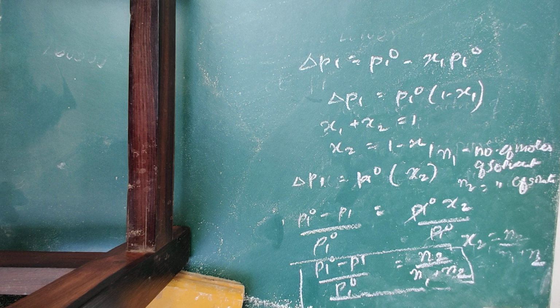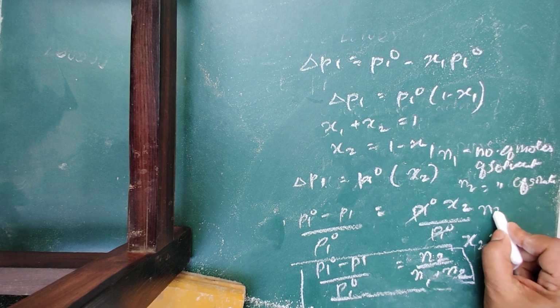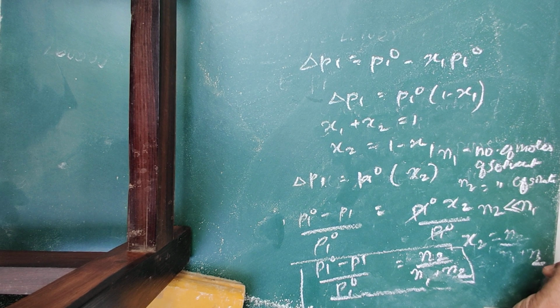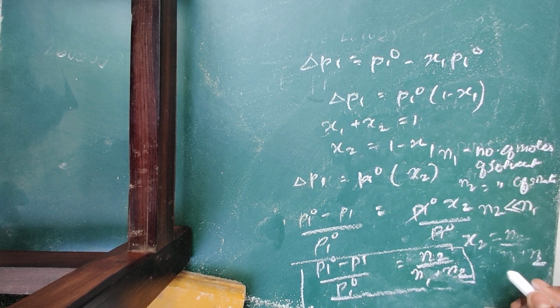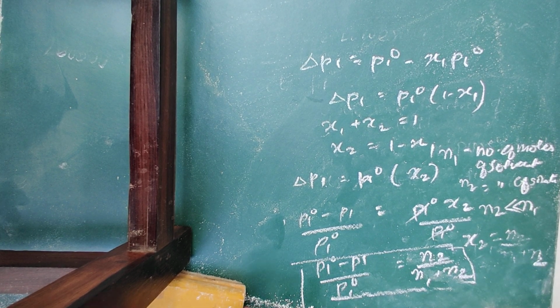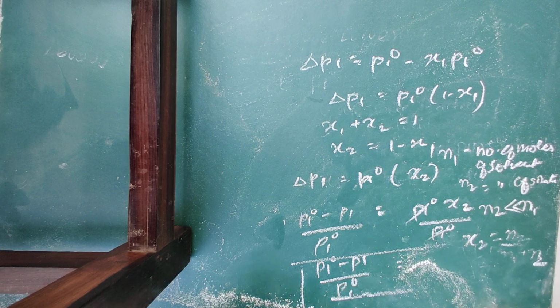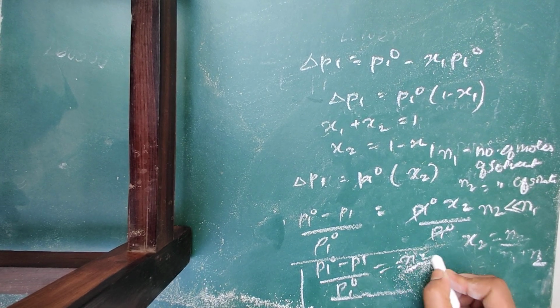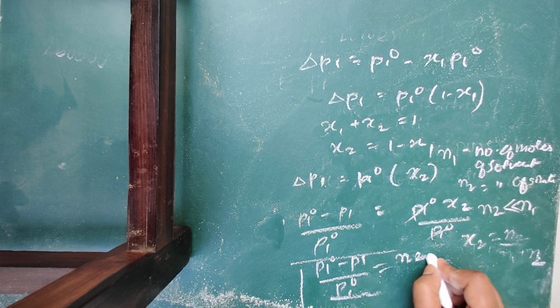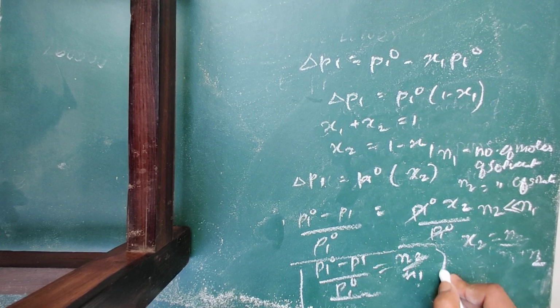For dilute solution, n2 is very very less than n1, so in the denominator n2 can be neglected. So the equation will now become equal to n2 upon n1.